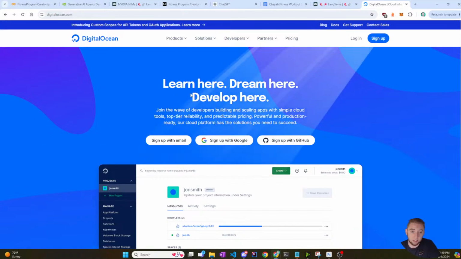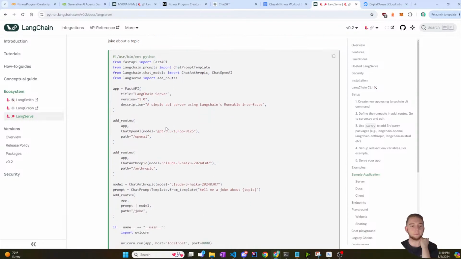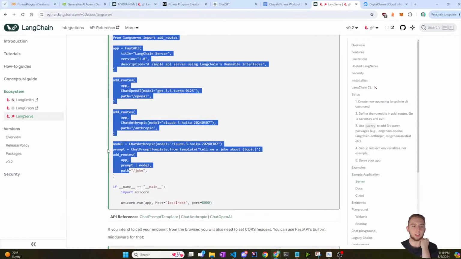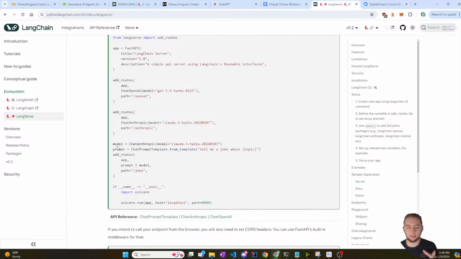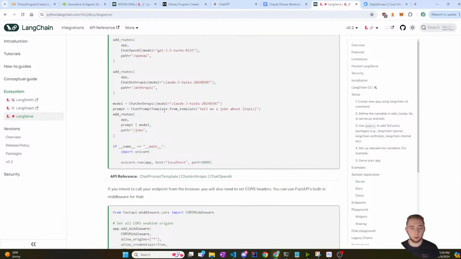With DigitalOcean, it's really simple. So my plan is just to host this FastAPI for my LangGraph runnable on a DigitalOcean server. So the first step is getting it in a Python script where I have that runnable, and the second step is getting it in a hosted FastAPI. Then at that point, I would be ready to move into the front end. So that is my plan.